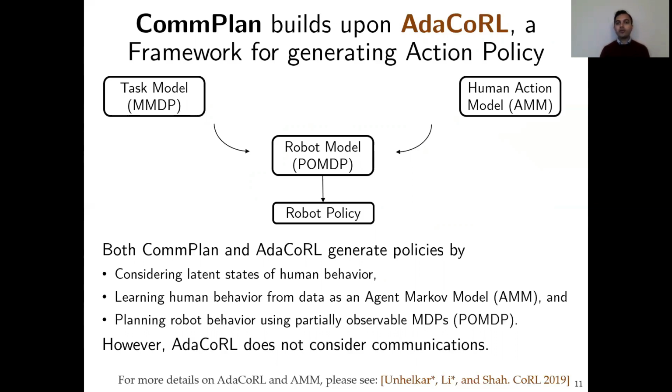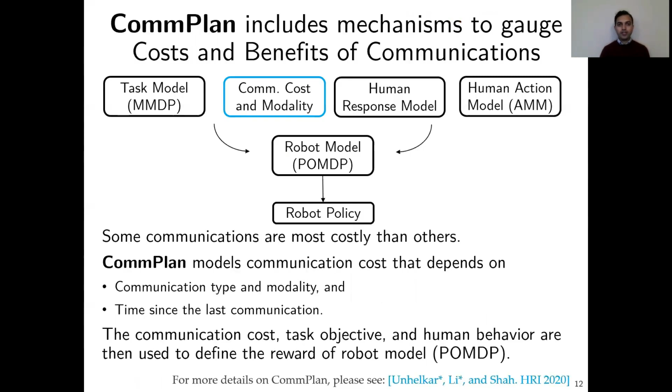It can plan for the robot's actions, but not for its communications. CommPlan fills this gap. It includes a mechanism to gauge the cost and benefits of communications. To do so, it includes first a cost model of the available communication types. This cost model depends on both the communication type and modality, as well as the time since last communication, and allows us to model the fact that some communications are more costly than others, and even the same communication can be more costly if it is unnecessarily repeated.